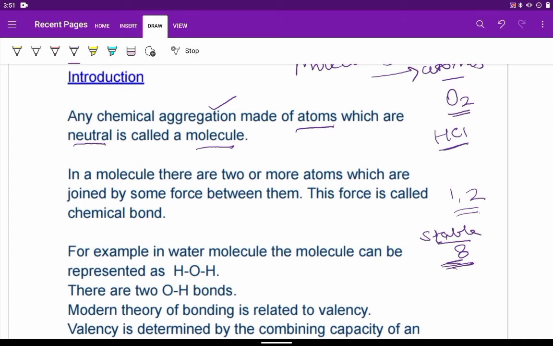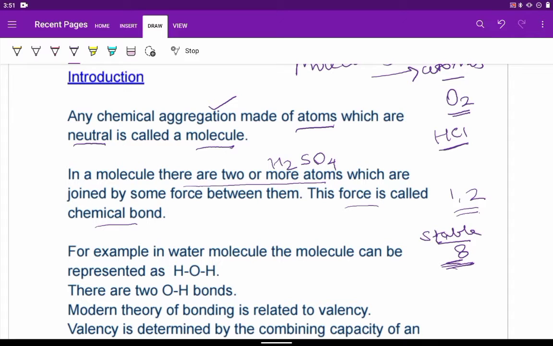Now see, in a molecule there may be two atoms, in some cases more than two also, like in sulfuric acid H2SO4. In case of H2SO4, sulfuric acid, you see two atoms of hydrogen, one atom of sulfur, four atoms of oxygen. So it is definitely more than two atoms. They all are joined by some force between them. Now this force which keeps the atoms bonded together in a molecule is called a chemical bond.